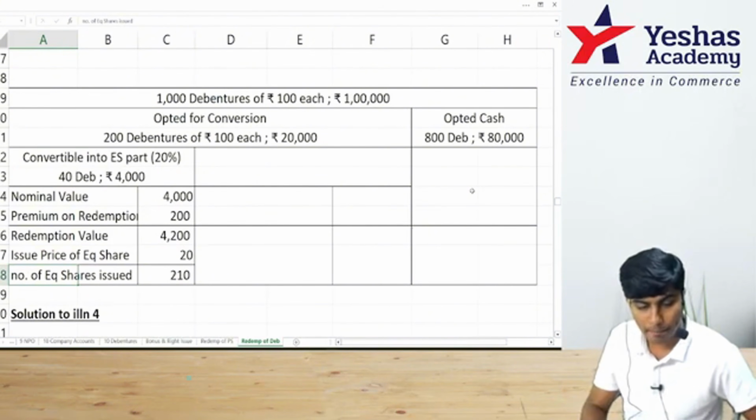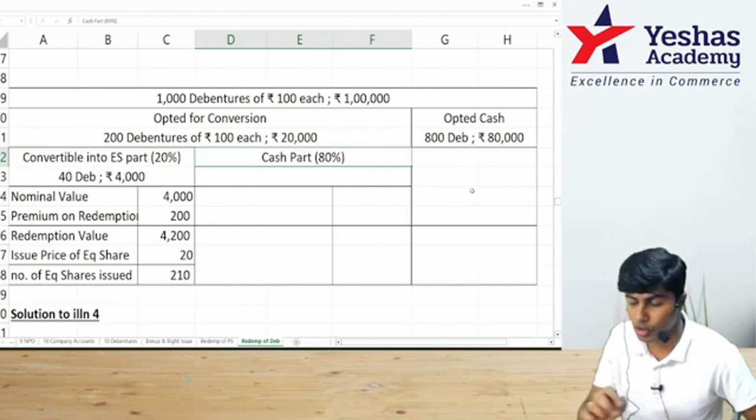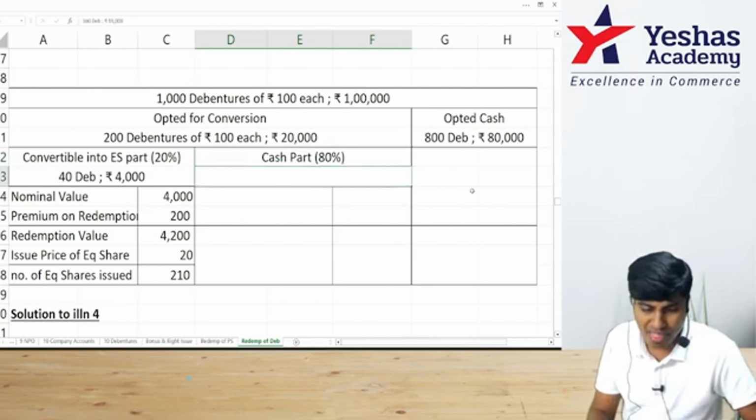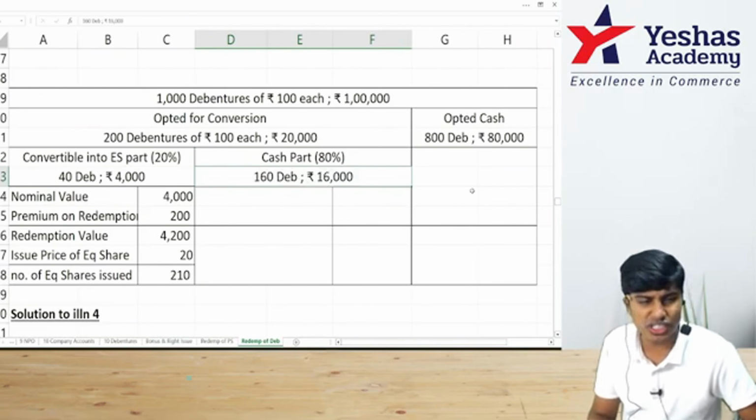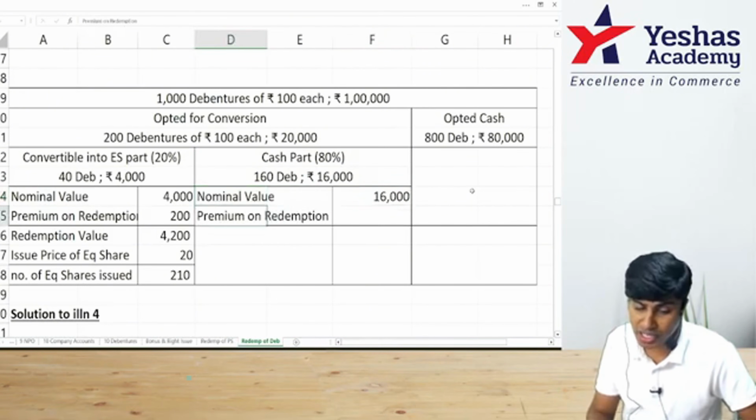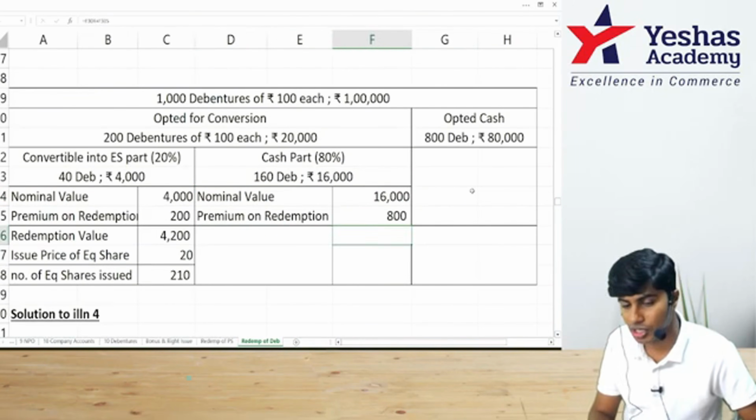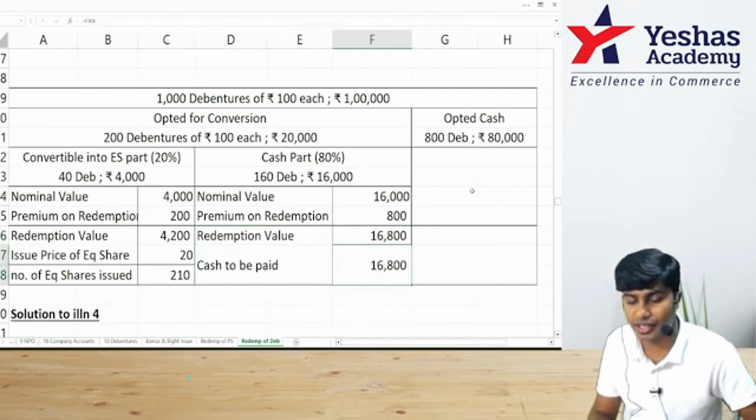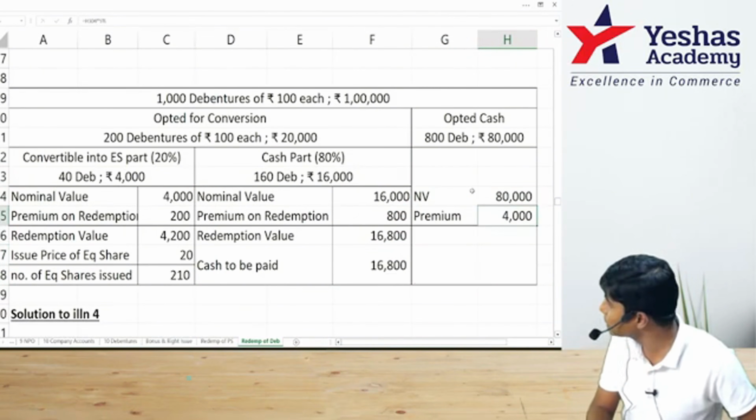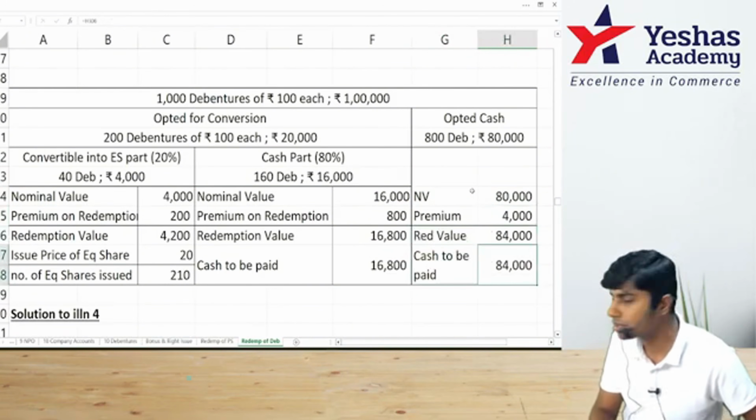Got it? The balance of 80% will not be converted to equity shares. It has to be settled in cash. How much is that? That's basically 160 debentures, which is 16,000 rupees nominal value. Redemption value is plus 5% premium, which comes to 800. So I'm going to pay them 16,800 cash. And on this side, whoever is there, the 800, I'm going to pay them 80,000 plus premium 4,000, 84,000 only, obviously.